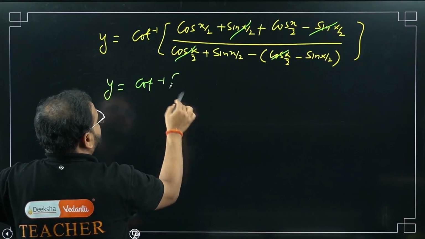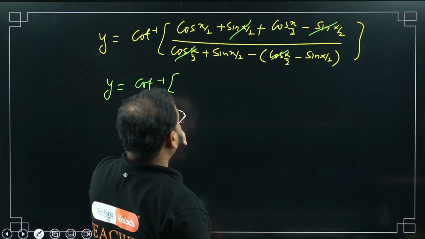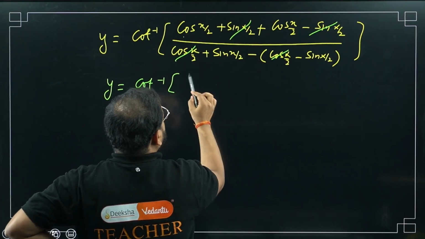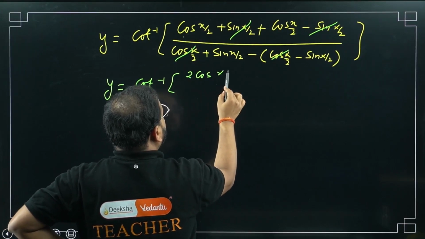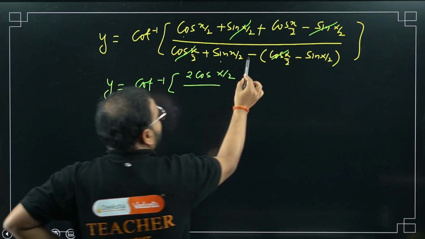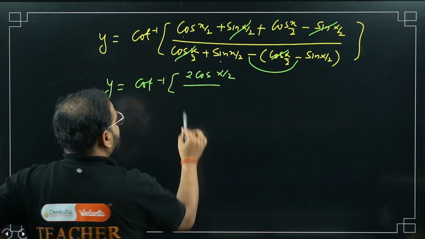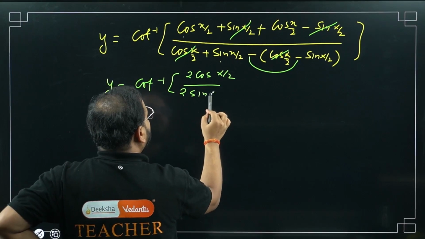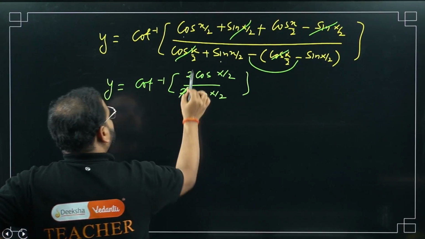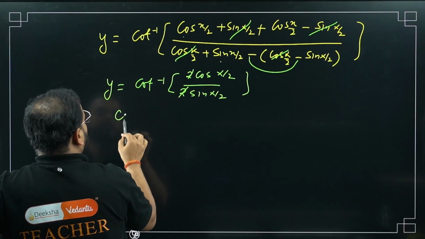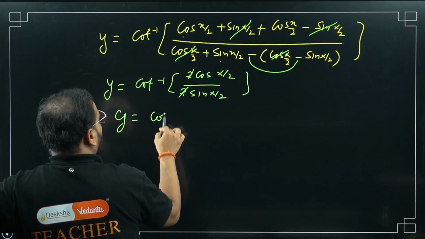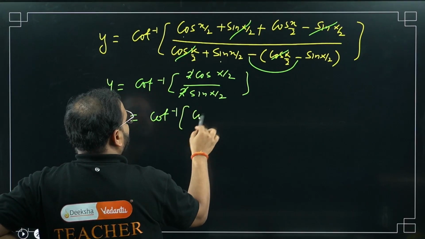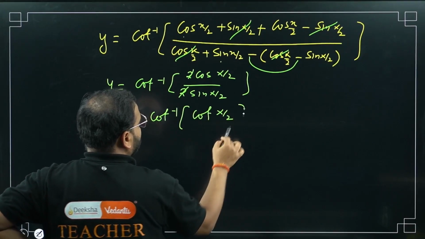Cot inverse of, please check. What I'm getting? Cos plus cos, so 2 cos x by 2. Over here, sine minus plus, so 2 sine x by 2. Cancel this 2 and 2. What I'm getting, bacha? I'm getting y equals cot inverse of cot of x by 2.